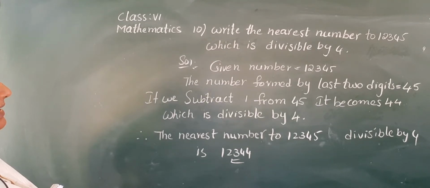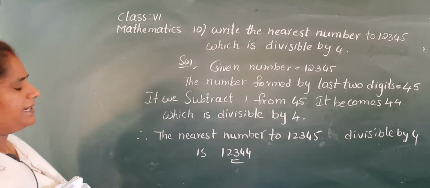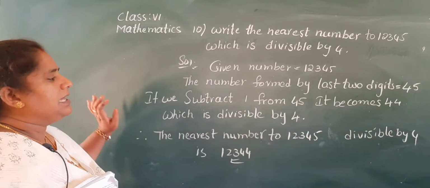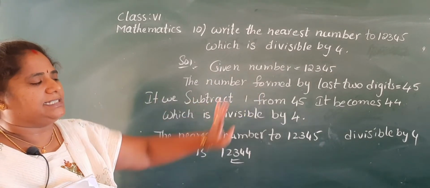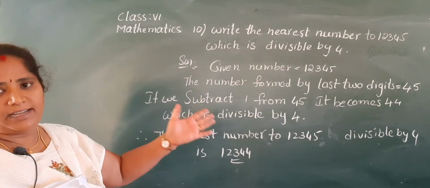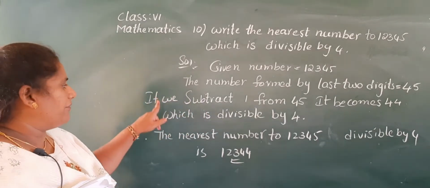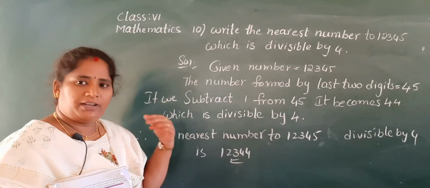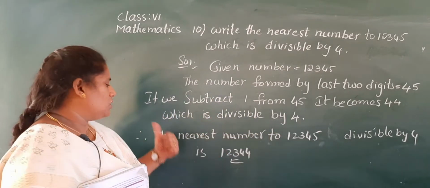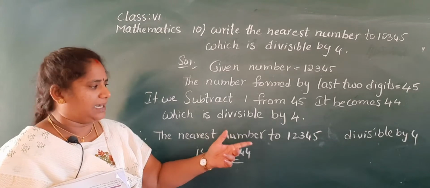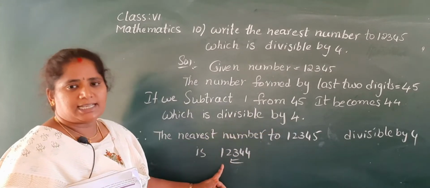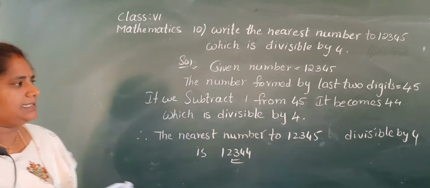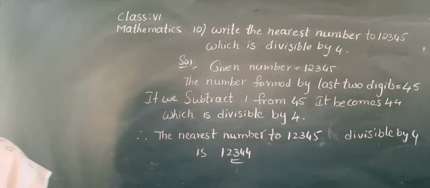Try to understand the given problem. The given number is 12,345. The number formed by the last 2 digits equal to 45, but it can't be divisible by 4. So you have to subtract 1 from 45, it becomes 44. So 44 can be divisible by 4. So the nearest number to 12,345 divisible by 4 is 12,344. Okay. Yes. Next one, divisibility by 11.